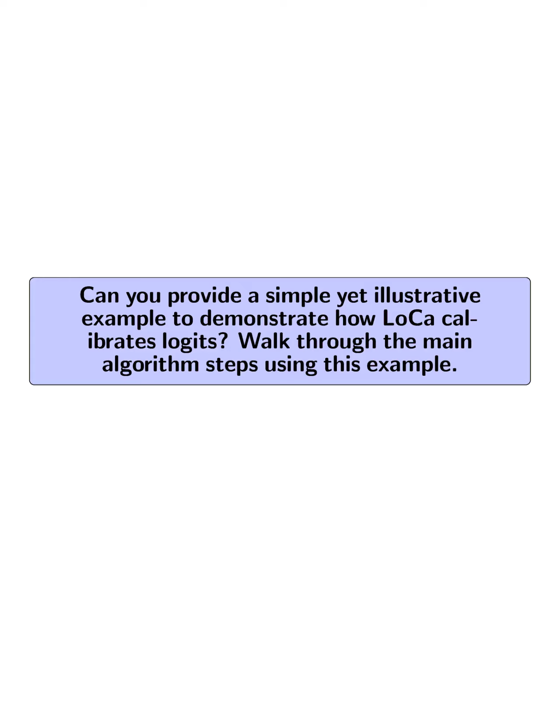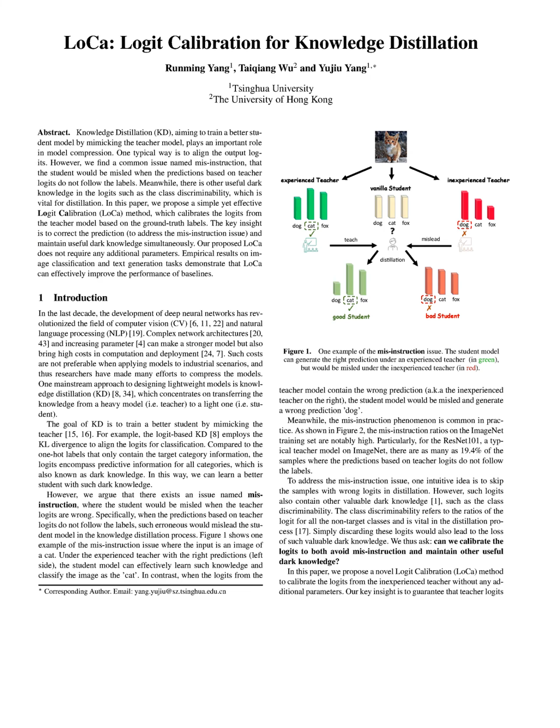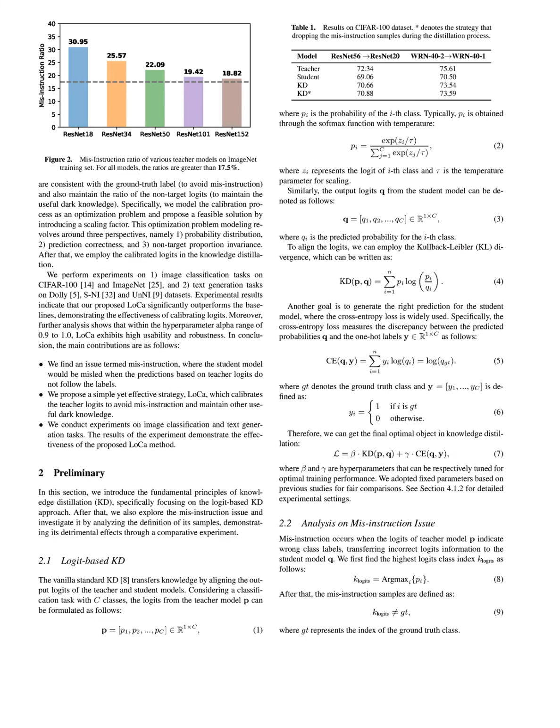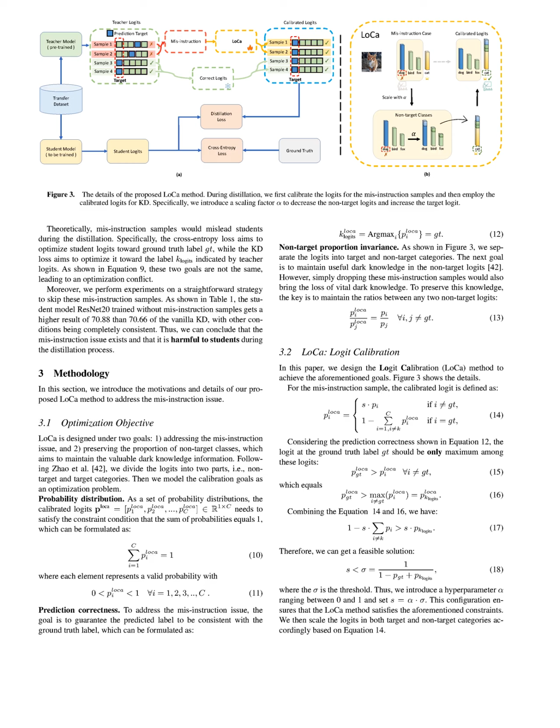Can you provide a simple yet illustrative example to demonstrate how LoCa calibrates logits? Walk through the main algorithm steps using this example. To illustrate how the Logit Calibration, LoCa method calibrates logits, consider a scenario where a teacher model incorrectly predicts an image of a cat as a dog. In this case, the teacher's logits indicate dog as the highest probability class, leading to misinstruction for the student model. The first step in LoCa is to ensure that the calibrated logits align with the ground truth label, which is cat, thus correcting the misinstruction.